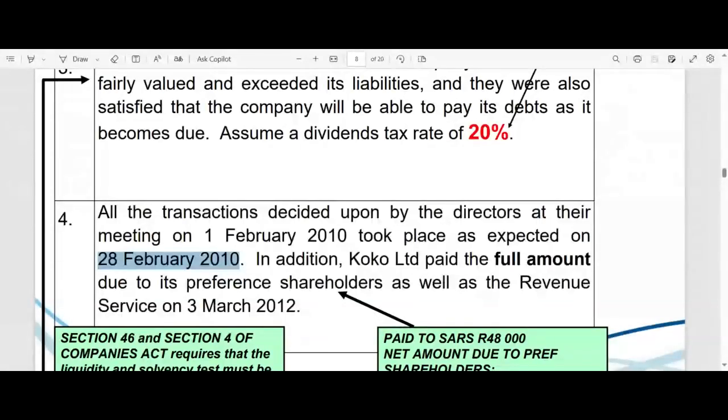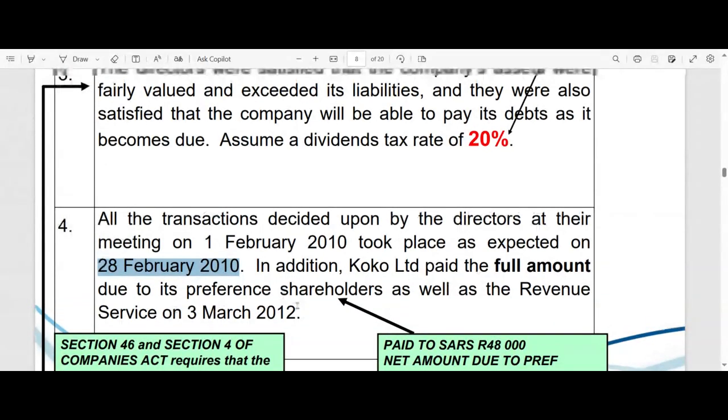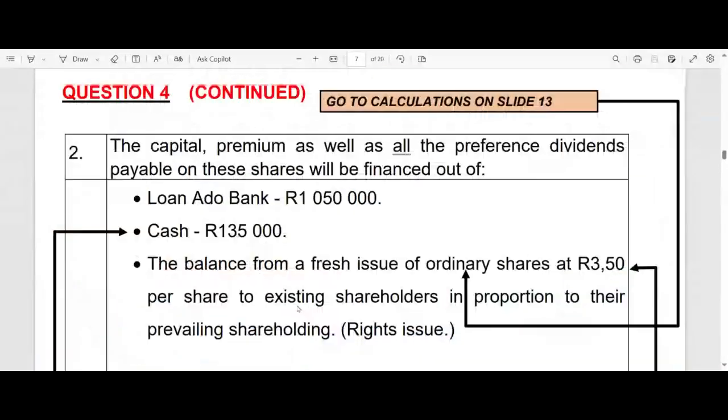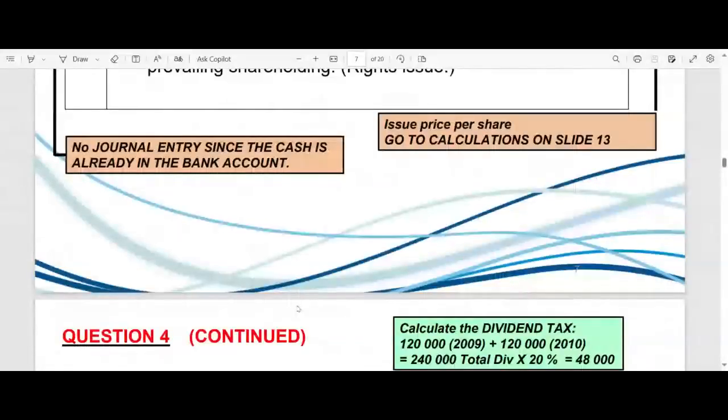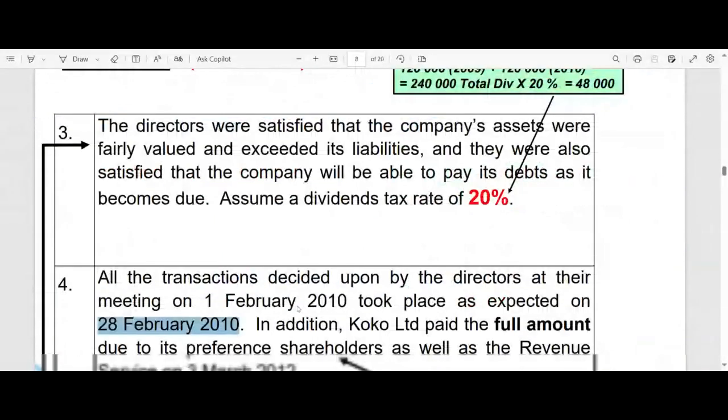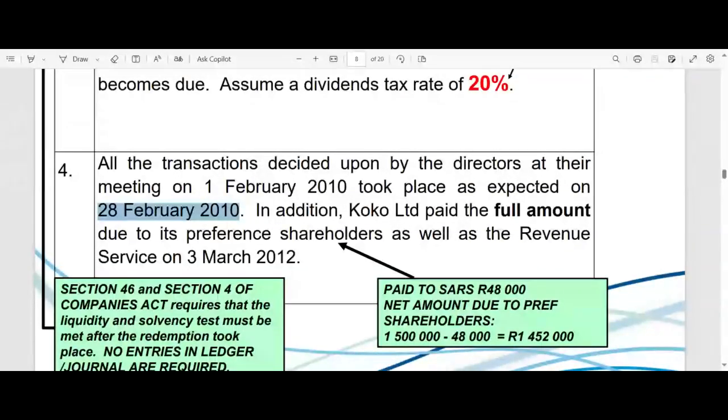And then also they say, in addition, Cocoa Limited paid the full amount due to its preference shareholders. So in other words, before the end of the year, not only do we raise the liability towards our shareholders and towards the revenue service, we also pay it, right? But here they say, in addition, Cocoa Limited paid the full amount due to its preference. Oh, no, it's after the year end. There was a mistake. I must go and have a look at that question again. There was a little error earlier where they said everything takes place. No, not everything. Everything but the payment. I thought so, but I wasn't 100% sure.